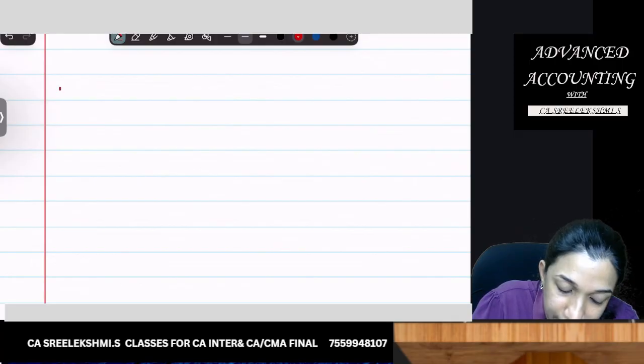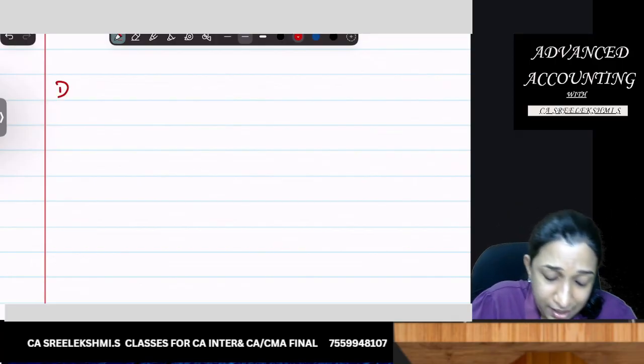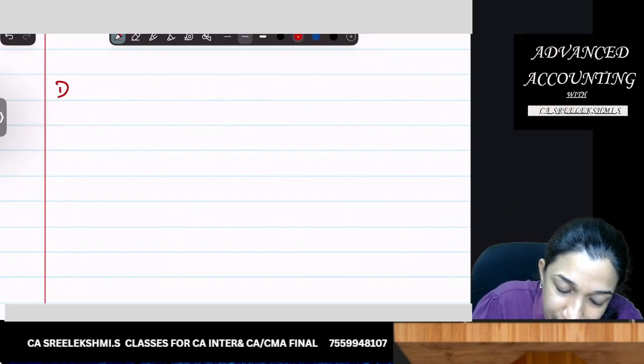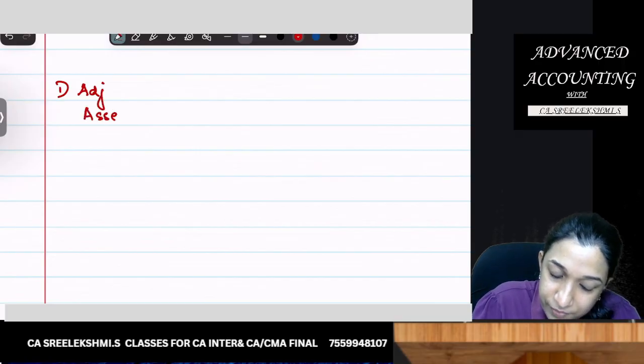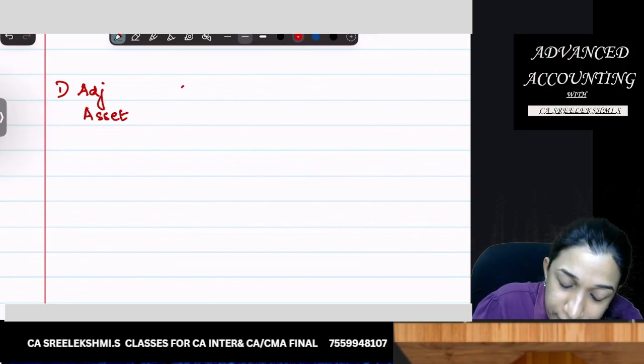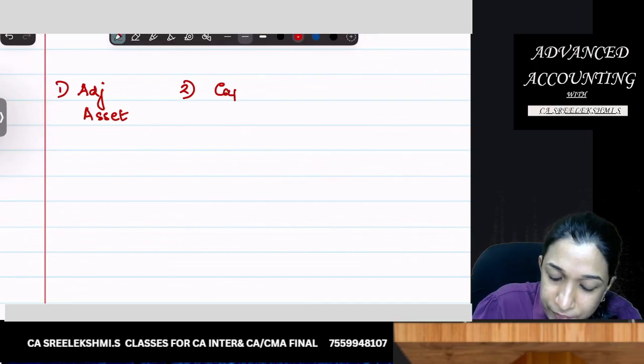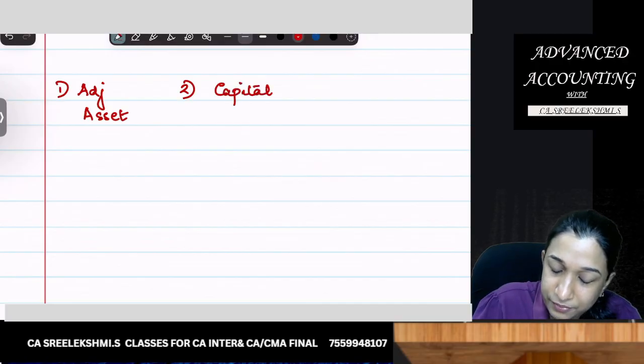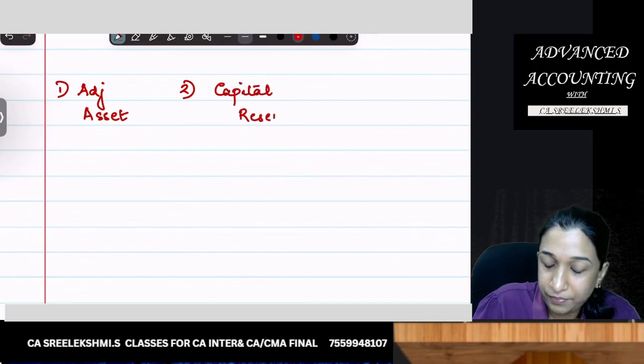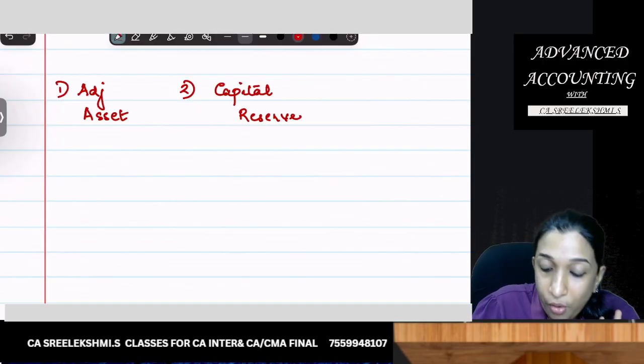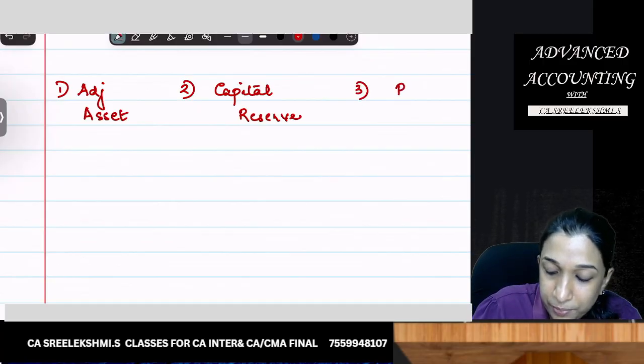So ഒന്നില്ലെങ്കിൽ all together we can say either it can be adjusted against asset, or it can be transferred to capital reserve, or it can be transferred to P&L.